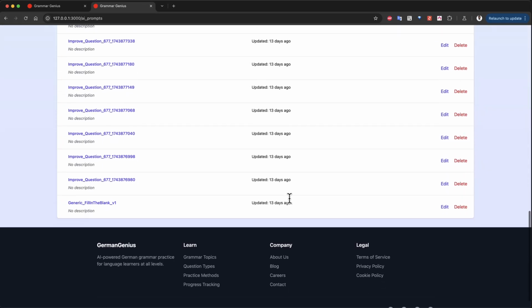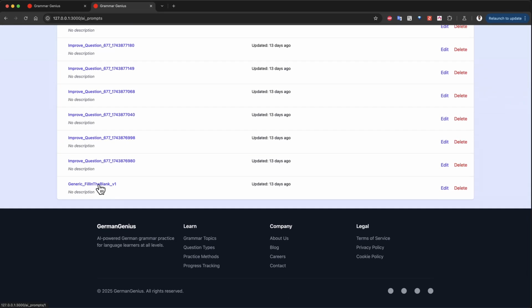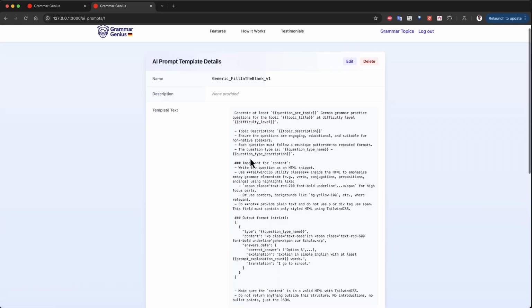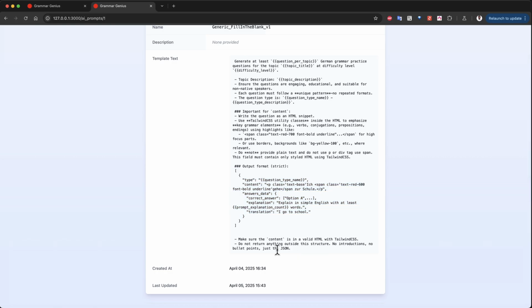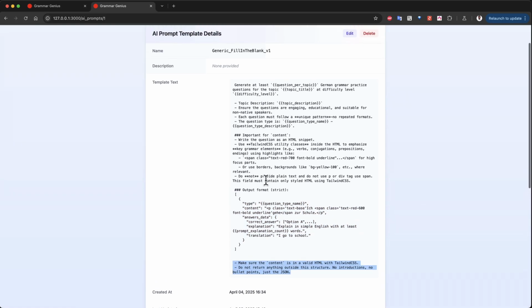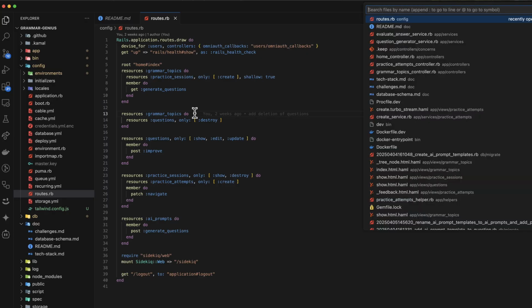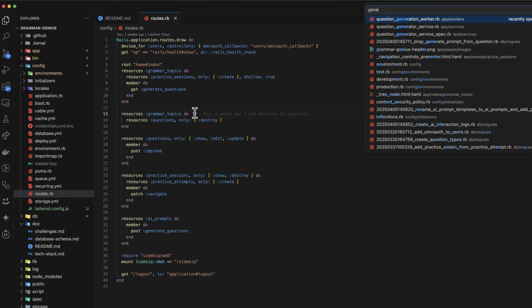To generate the questions, I rely on prompts. Each prompt is structured to produce a distinct question type. To further enhance the quality and diversity of the questions, I generate different variations even within the same type. This is the prompt template I use to generate fill in the blanks questions. You'll notice that I have clearly specified that I want the output in JSON format and have gone further by giving the AI the precise JSON structure I need. To continuously refine these prompts, I meticulously log both the input request and the AI's response.